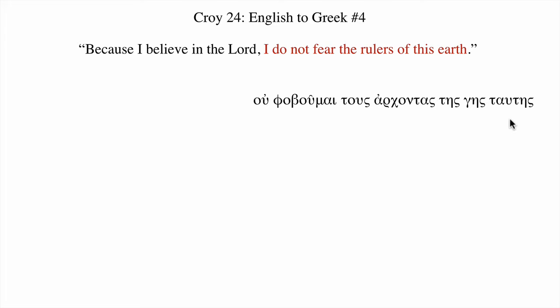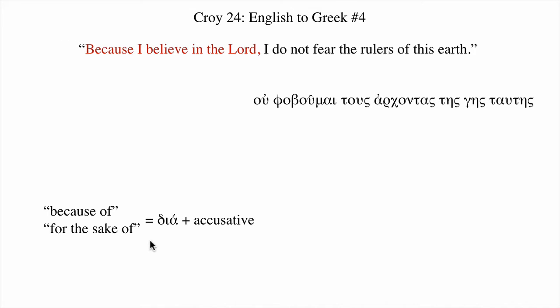All right, let's come back to the first part of the sentence. Because I believe in the Lord. There are several ways you could do this in Greek, but since we're practicing infinitives in this chapter, we're going to use a preposition plus the relevant case. In this case, the preposition we're going to want is dia plus the accusative, which means because of or for the sake of.